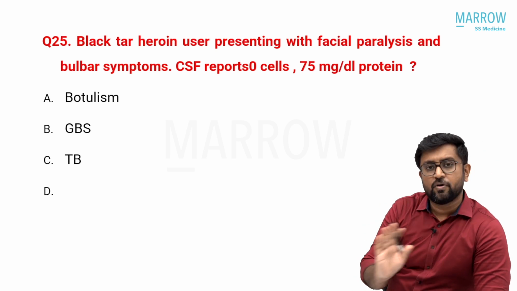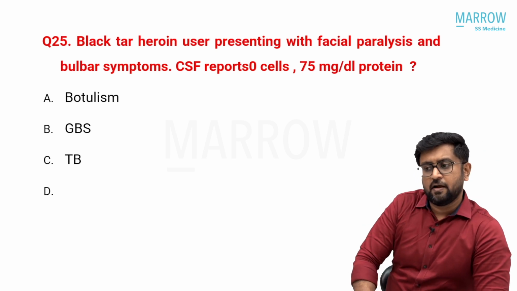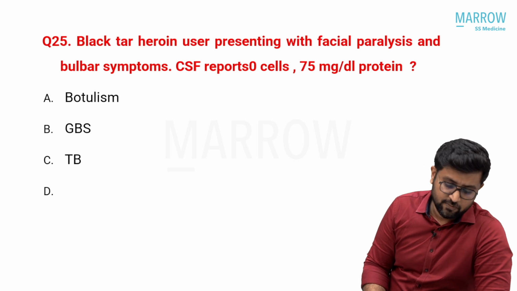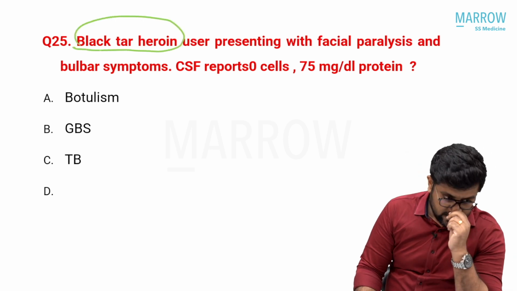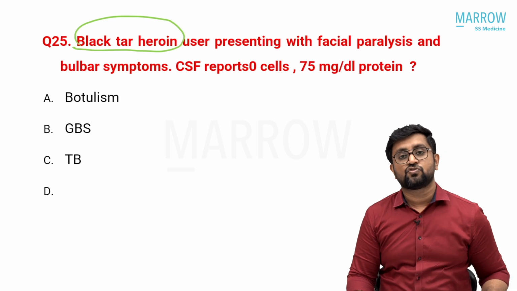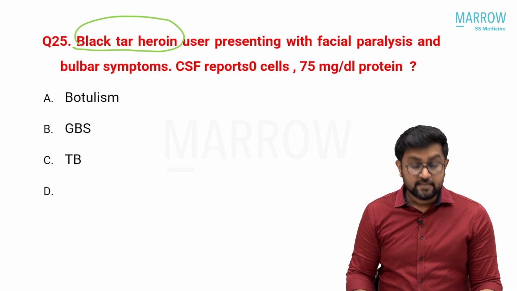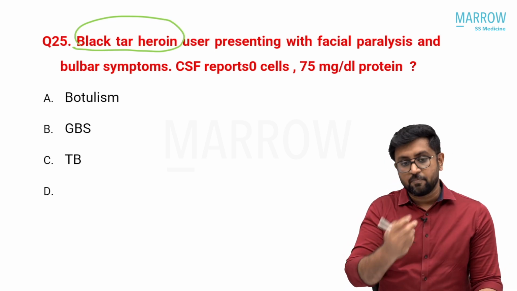This next question is again an interesting question, and there is some confusion in it. This is actually not a pure neurology question. It has some infectious part also, because they have given black tar heroin. Black tar heroin is a crude form of heroin which looks brown or black in color, which is used for IV drug abuse and all.